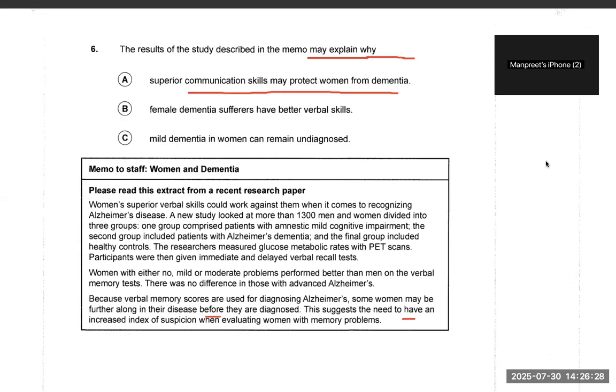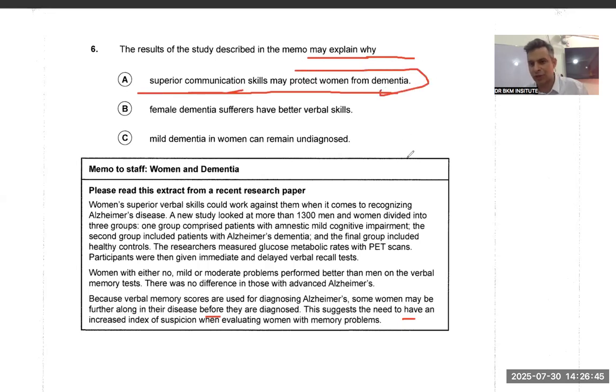No. Superior communication skills in this whole paragraph were causing a negative tone. They were causing hindrance in diagnosing Alzheimer's. So we cannot say that superior communication skills are positive things according to this paragraph, because this paragraph is all about diagnosing Alzheimer's, and in each paragraph they were saying superior verbal skills are causing the hindrance, are causing the problem in diagnosing. So this cannot be my answer. Now this elimination makes my things easy.